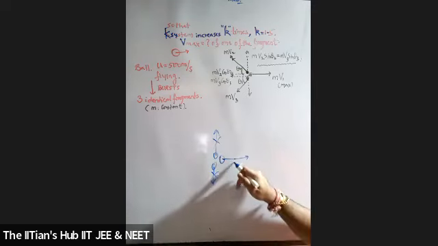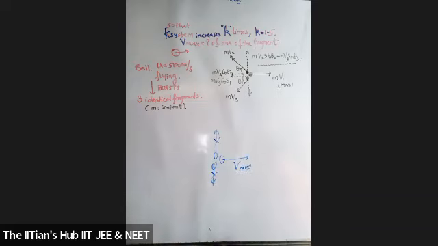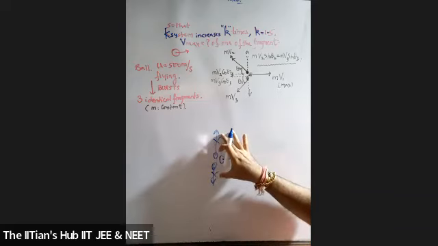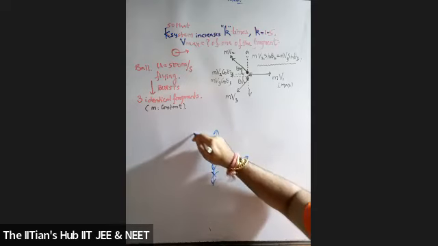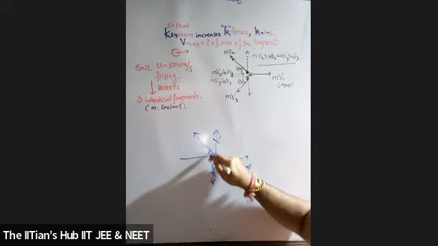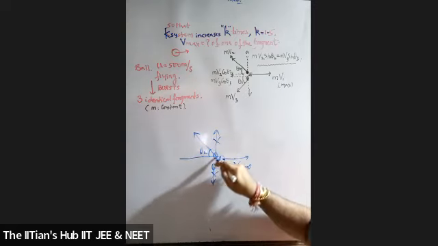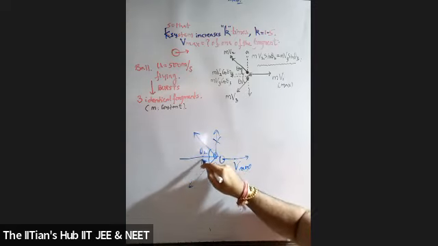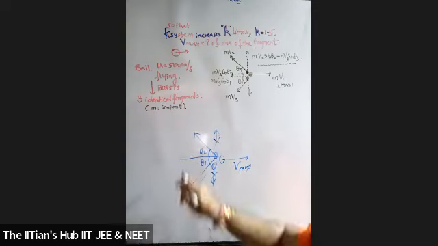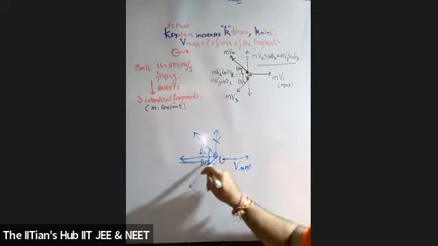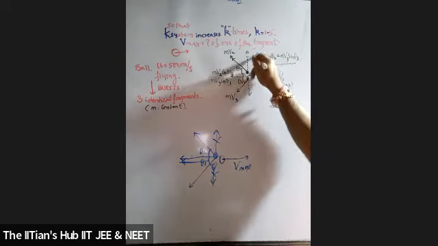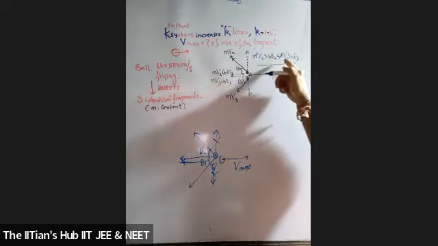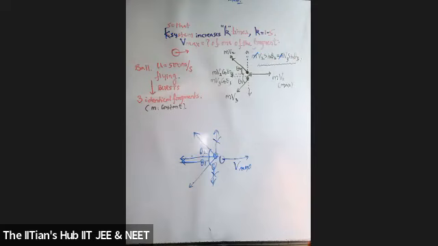So how can this object get maximum velocity? I need to take their components. How do I take their components? If this particle goes at an angle theta 2 with the horizontal, and this particle I've taken at an angle theta 1 with the horizontal, now look at the components of these two in the opposite direction. These two will be equal, since both masses are the same. So can I say V2 sin theta 2 is equal to V3 sin theta 3?